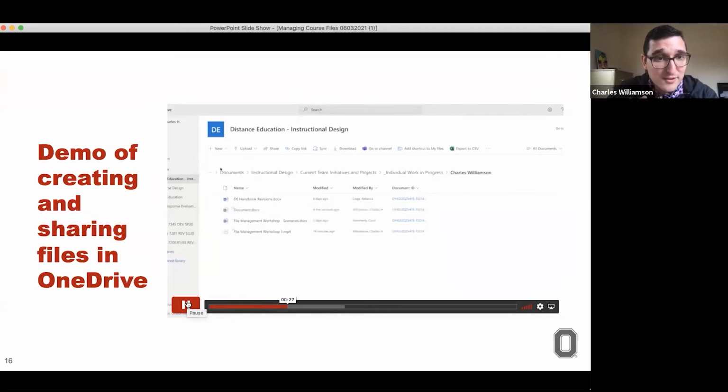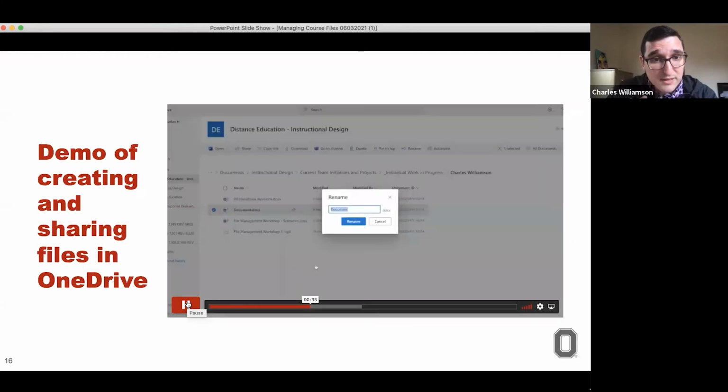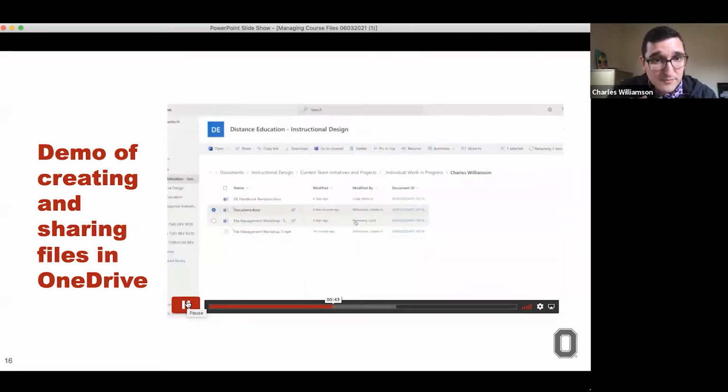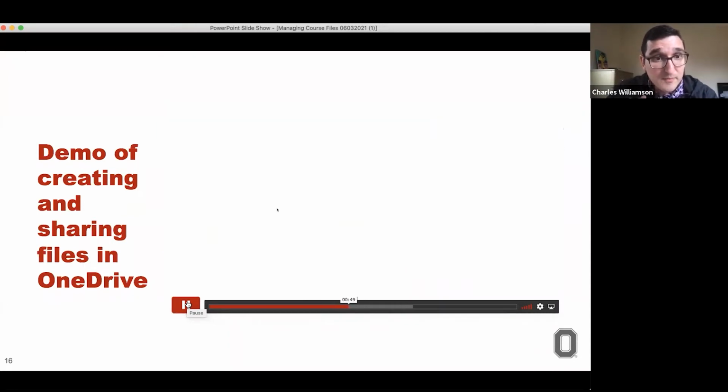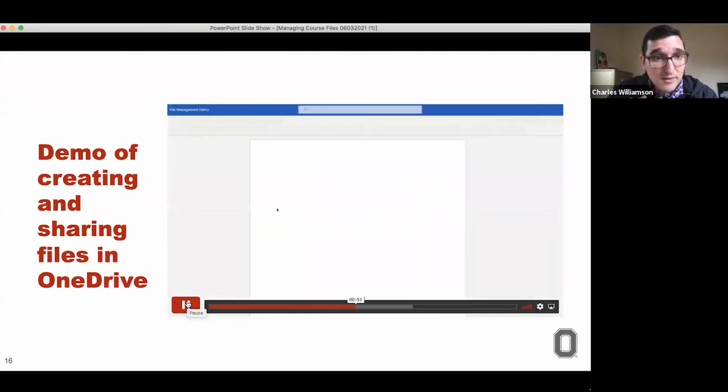My computer was very slow this afternoon, apparently. It defaults as document, which is not a very descriptive or helpful name. So I'm going to click the 3-dot icon, rename it, and we'll rename it as File Management Demo. Now, once we've created and renamed this document, you click on it, and you wait 1,000 years because my computer is really lagging this day. And I'm going to share a secret with you guys. File management is fun. And from there, you click share on the upper right-hand corner.